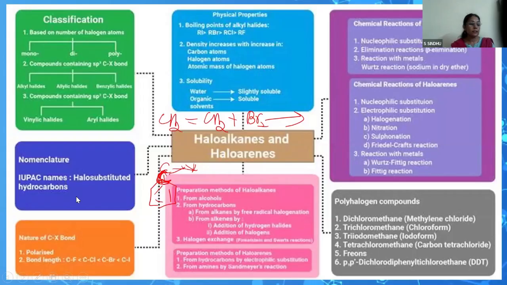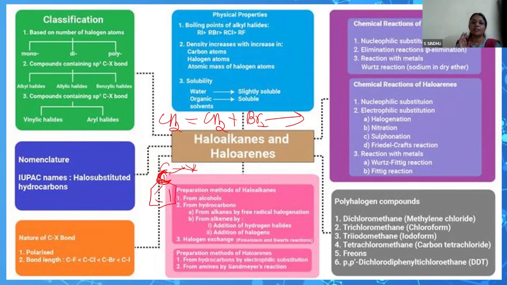Why are haloarenes not formed by these methods? So we discuss preparing haloarenes from, say, benzene. What is the difference between benzene being converted to chlorobenzene and methane being converted to chloromethane? What is the difference in the reagents? Yes, teachers, let us discuss.